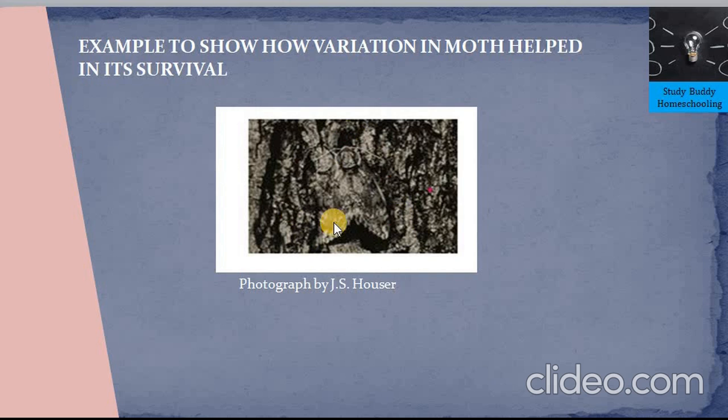Now the variation in the moth, which means it is dark colored, was able to camouflage nicely with the bark of the tree and hence was able to escape the predators, survive and propagate its species. And light colored moths literally became extinct. So in this case, the variation in the moth at the morphological, physical level has helped in its survival due to the sudden environmental change. So variation is definitely a positive trait when it is very mild and slight.